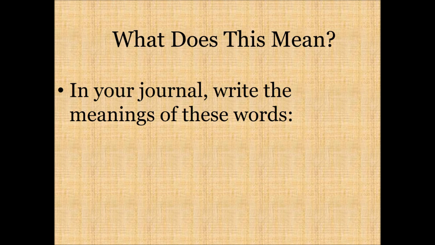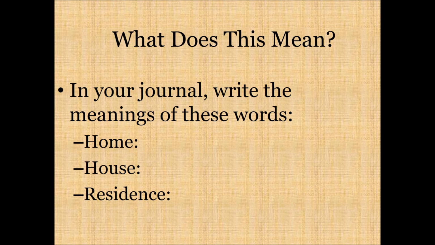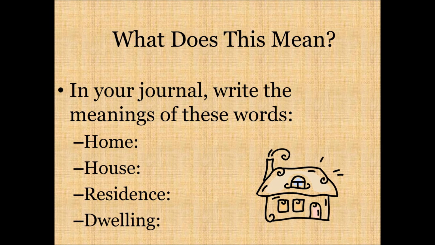So what does this mean? Hopefully you guys remember to bring your reading journal home and you have those open in front of you. If not, get a lined piece of paper. You can write on that and bring that in tomorrow. But with your journal, if you would, write the meaning of these words. So first off, write the word home, and then give yourself a line or two and write the word house. Give yourself a line or two and write the word residence. And again, give yourself some space and write the word dwelling. If you would, define those words for me. Look in the dictionary on your phone, look at Google, see if you can find those definitions.